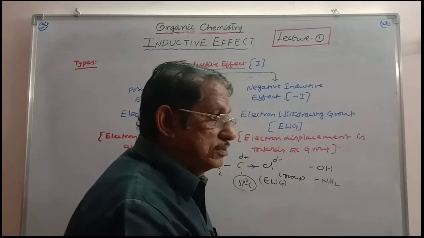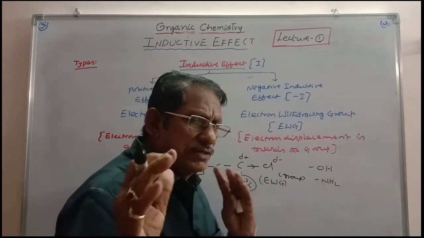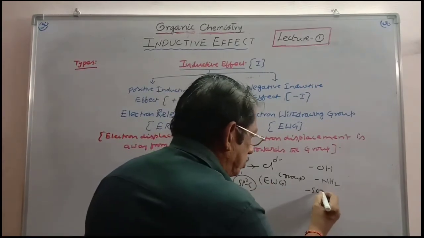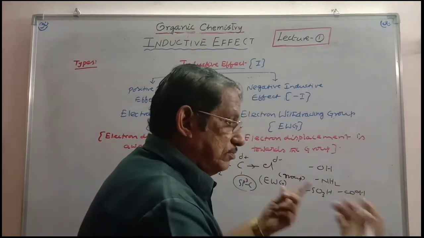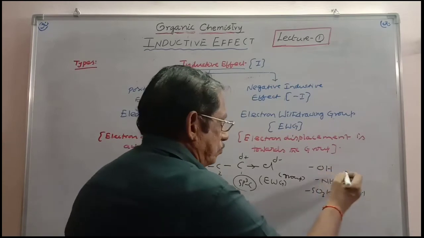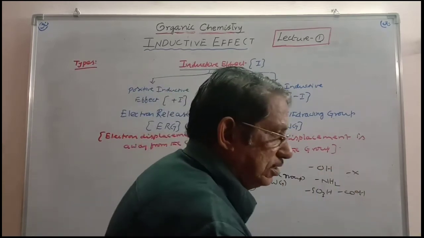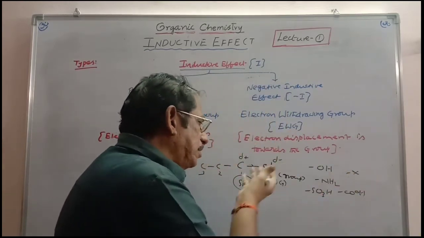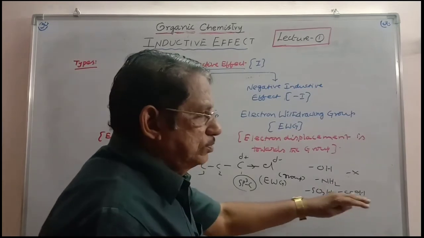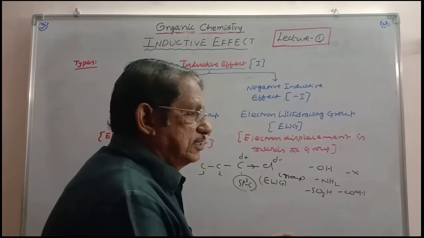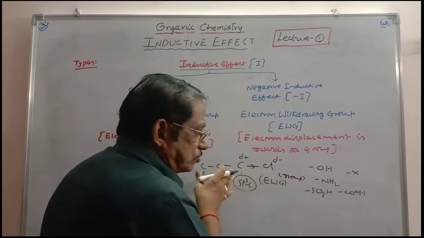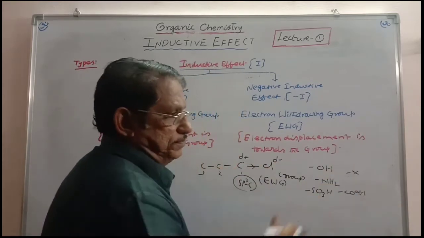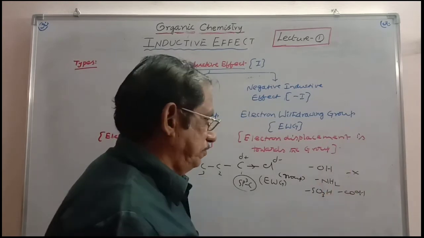There are many electron withdrawing groups. Any acid group is electron withdrawing. You can take, for example, SO3H. You can take COOH. All these groups are electron withdrawing groups. Even you can take any halo group. All the halo groups are electron withdrawing because they are more electronegative than carbon. Acid groups also. The first carbon will be made electron deficient by virtue of the other atoms present there. As a result, the first atom, sulfur, will be withdrawing the electron density from carbon. And all these are electron withdrawing groups.